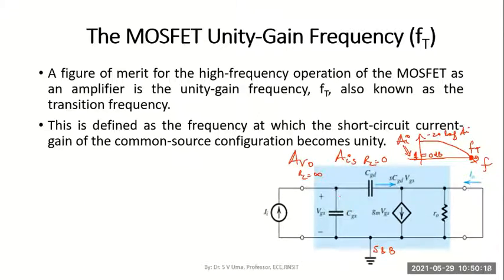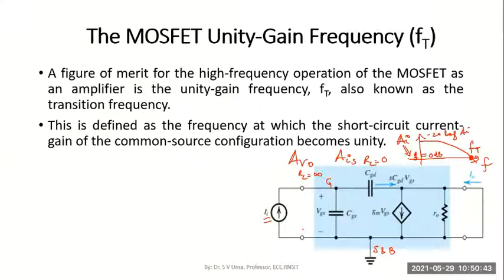So between the gate and source, I'll have the capacitance CGS, across which the gate source voltage is applied, and the input source is a current source of value Ii. I'm using an input current source because I'm interested in finding the current gain. Instead of a voltage source, we considered an ideal current source.